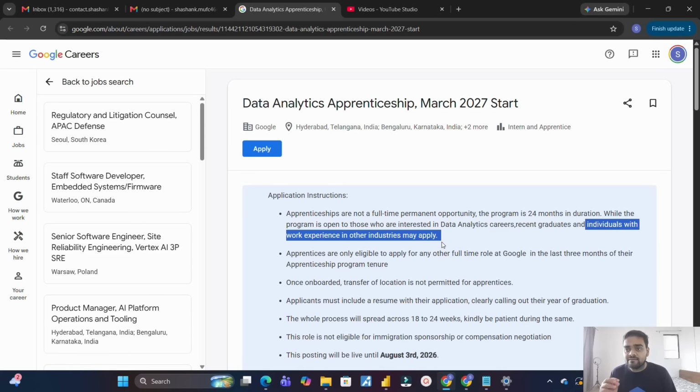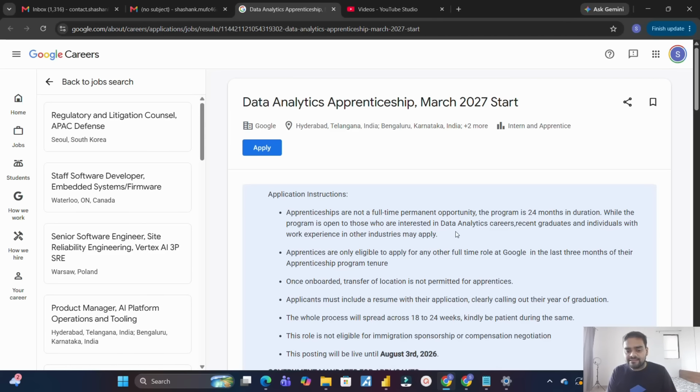The only thing is that you have discontinued your professional journey. That means you have worked for a couple of years, 2, 3, 4 years, and then you have a gap now, and now you want to restart your journey. Whether you are male or female, you will be given equal opportunity. So if you have some work experience in a different sector, and after that you have a career gap, you are also eligible to apply. This is what it means. I hope it is clear.